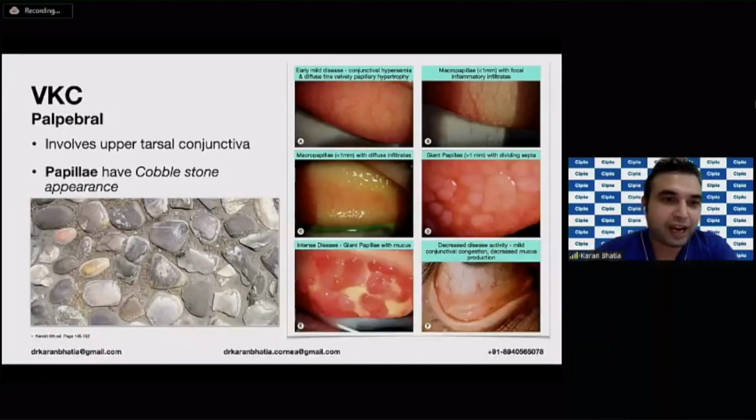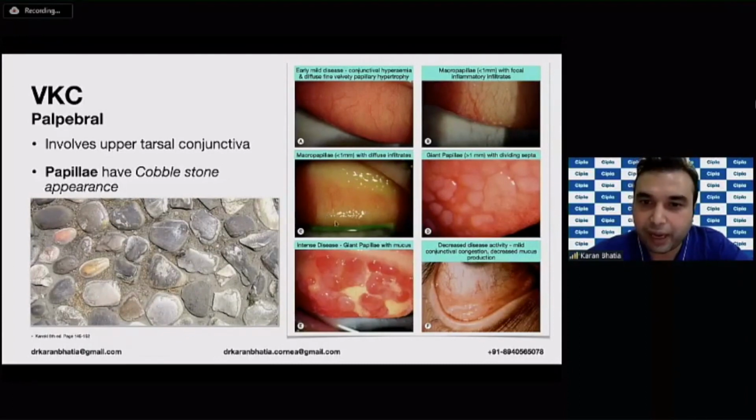So the palpebral variety generally involves the upper tarsal conjunctiva, as I had said, and you can see over here that these papillae generally have a typical cobblestone appearance. This is what a cobblestone looks like. So in early mild disease, you can get conjunctival hyperemia or congestion, and there's mild papillary hypertrophy over here. The next stage can be macropapillae, which are less than 1 millimeter, as you can see.